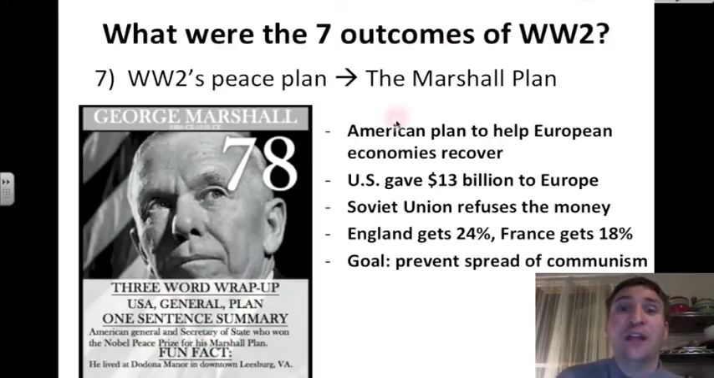Let's look at it. It's the American plan to help European economies recover. The US gives $13 billion to Europe. The Soviet Union refuses the money. England gets the most, gets 24% of this money. France gets 18% of this money. And the overall goal of the Marshall Plan was to prevent the spread of communism in Europe. The United States had a motive in giving out all of this money.